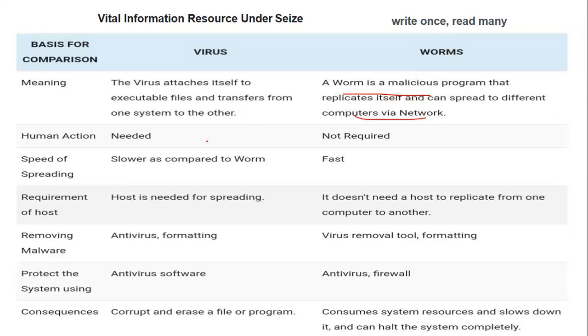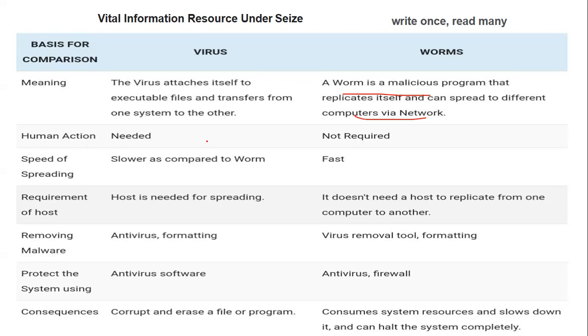In the case of a virus, a host is needed for spreading, whereas worms don't need a host to replicate from one computer to another. A virus can be removed by antivirus or formatting, whereas worms you have to remove with the help of a tool.